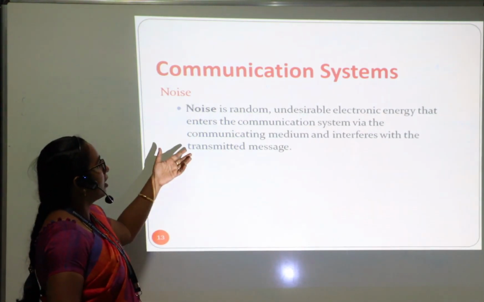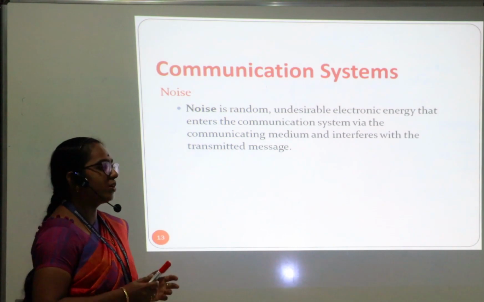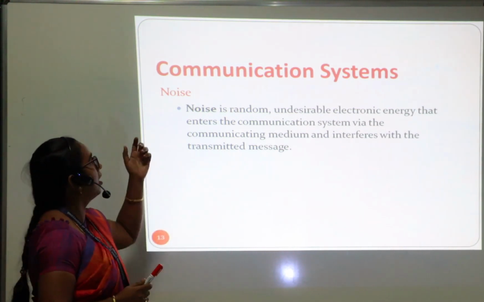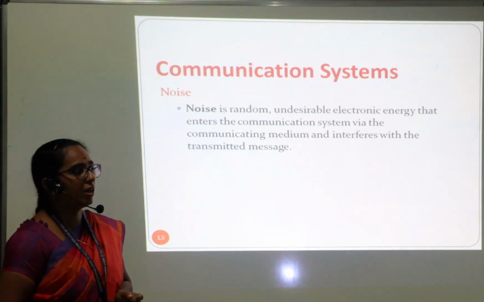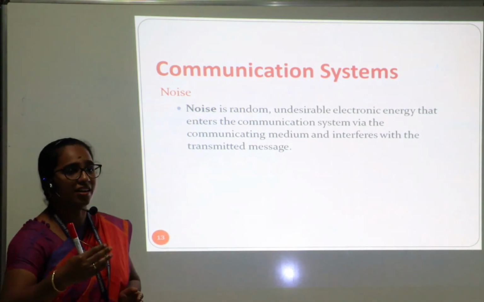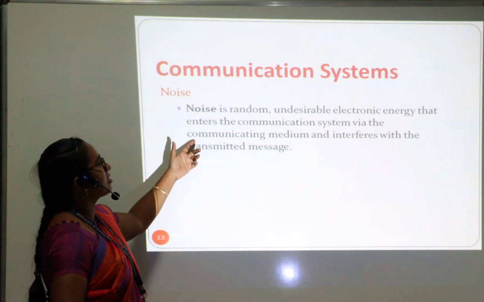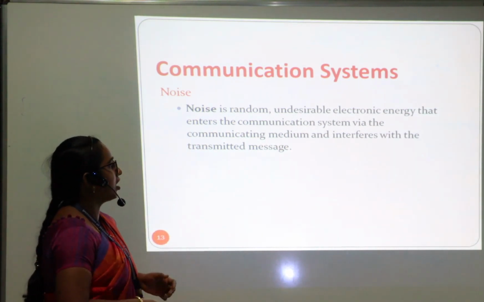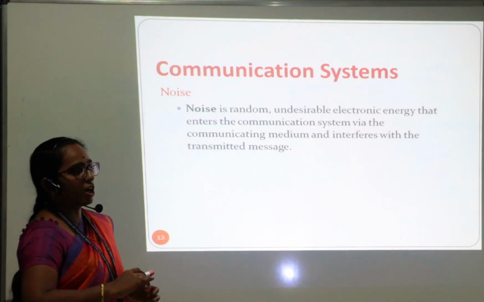Next, noise. This is a random noise. What is the difference between attenuation and noise? Attenuation is also unwanted information, but it is not randomly generated. It is generated by the system itself. Noise is random information that enters the system while we are transmitting.